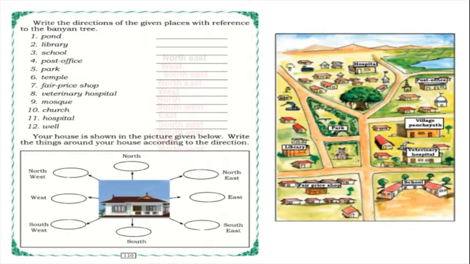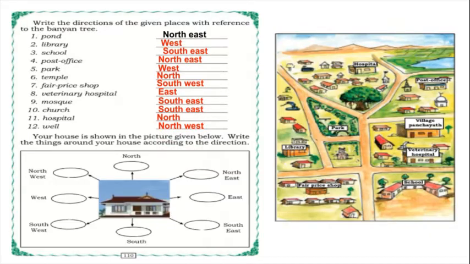So pond, in which direction will it come? Northeast. Library, west. School, southeast of the banyan tree. Post office, northeast. Park, west. Temple, north. Fair price shop, southwest. Veterinary hospital, east. Mosque, southeast. Church, southeast. And hospital, north direction. And last, well, it is there in the northwest direction.